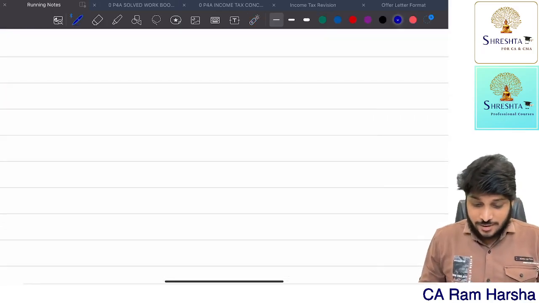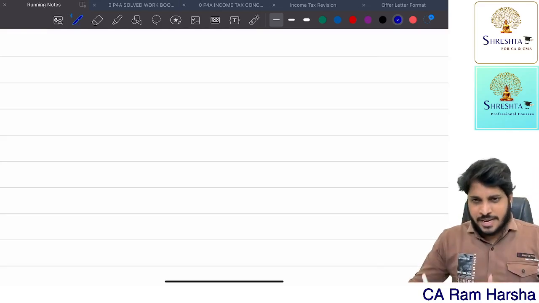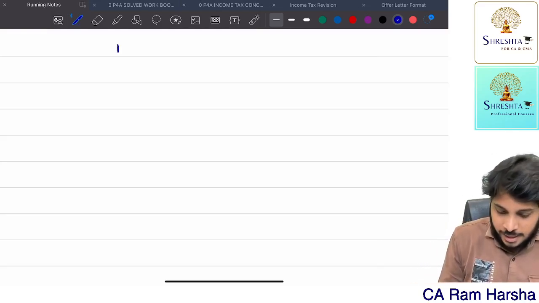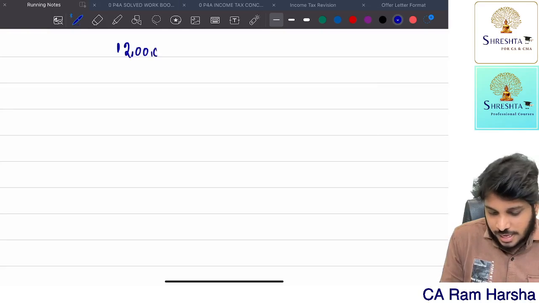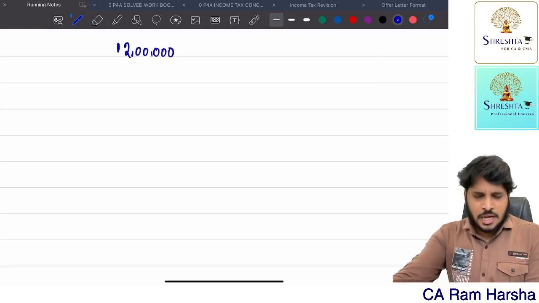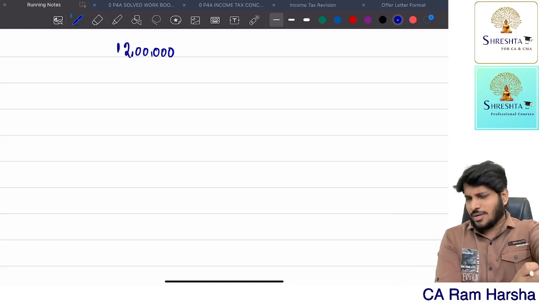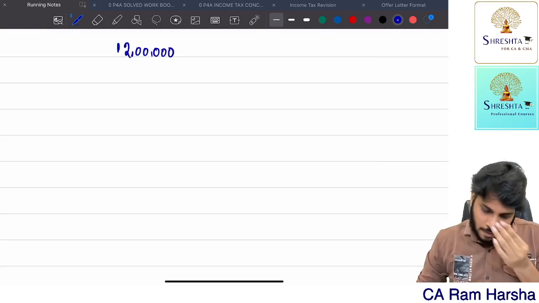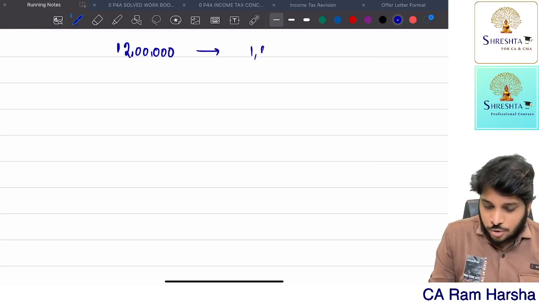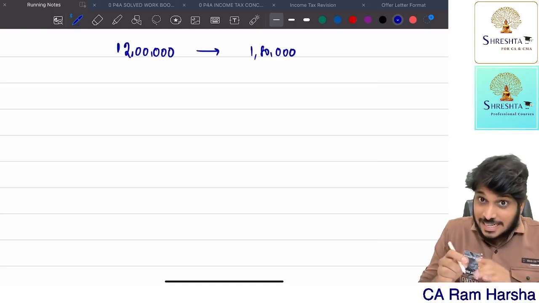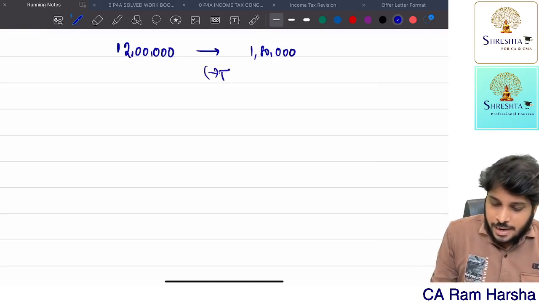Whatever liability you have now, let me take one example. Suppose my estimated total income is 12 lakhs. Let us assume it is the actual total income. On this, my total tax liability is 1,80,000, minus TDS.